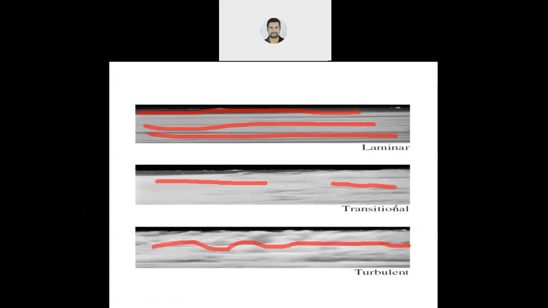Okay. So what is transition? You told about laminar and turbulent, what about transition? Now this is a new term. If the flow is changing from laminar to turbulent, in between it will come to the transition zone. Between 2000 to 4000 Reynolds number, it is the transition zone, means it is changing from laminar to turbulent or turbulent to laminar. Clear?